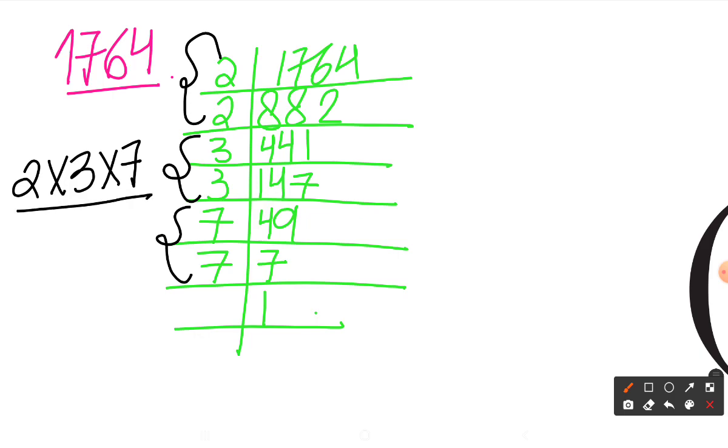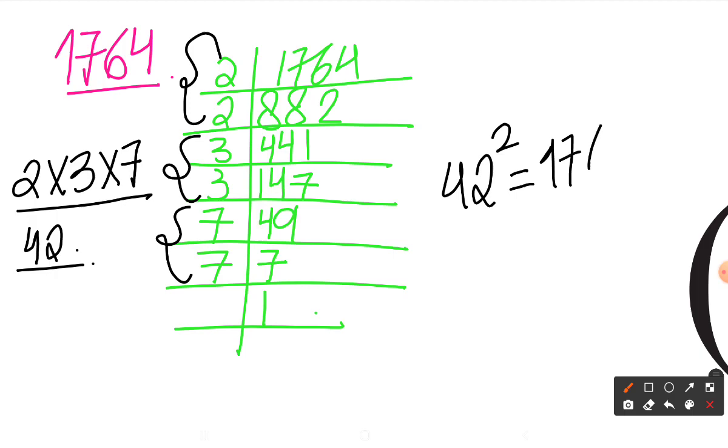Now the next step says we have to just multiply it up. So 7 3s are 21, 21 2s are 42. Now here we go. We have got the perfect square. We have got the square root of this number. That means 42 square is equal to how much? It is equal to 1764. So we have completed both the parts of the question. Now let's move to the next one.